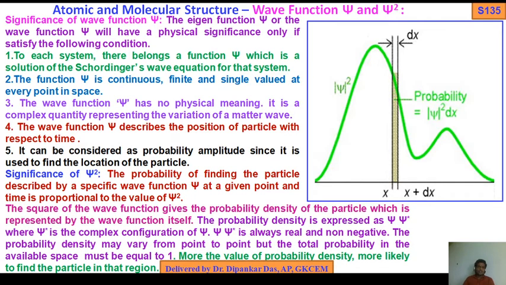This is the portion of quantum mechanics, quantum chemistry. First we discuss the wave function psi and psi square, their significance, their amplitude, everything. Then we discuss the derivation of the Schrodinger time independent equation. There are two methods we can use to derive it, method 1 or method 2. Very important: most of the time the Schrodinger time independent equation derivation will come; sometimes the time dependent derivation will come.